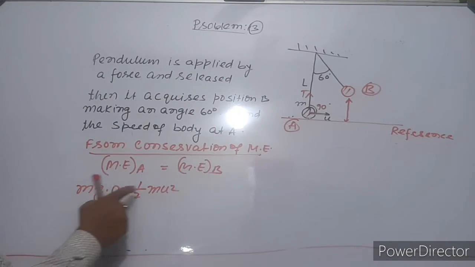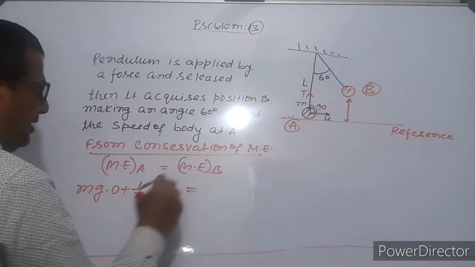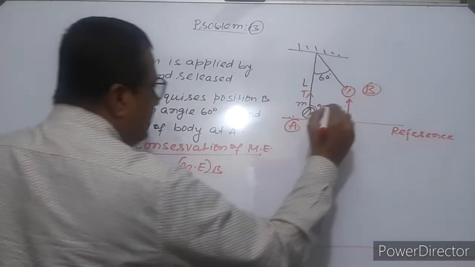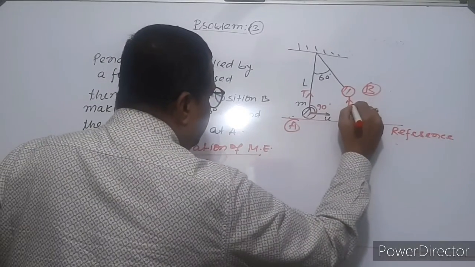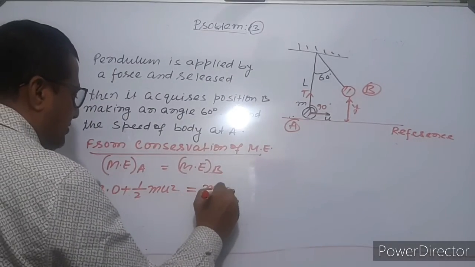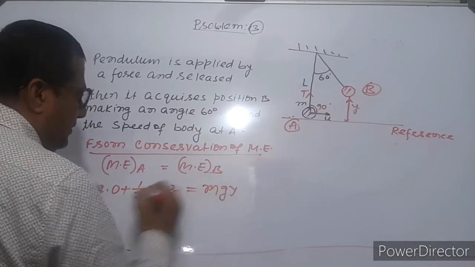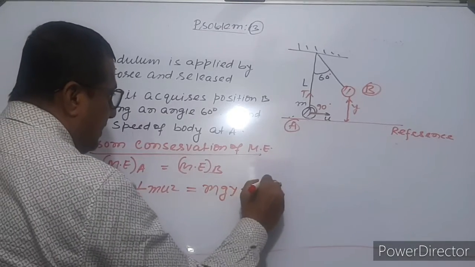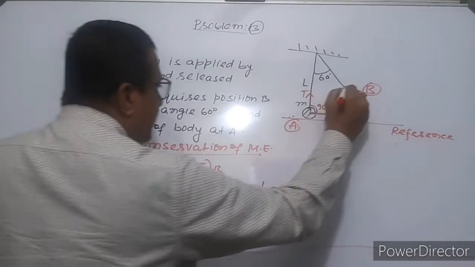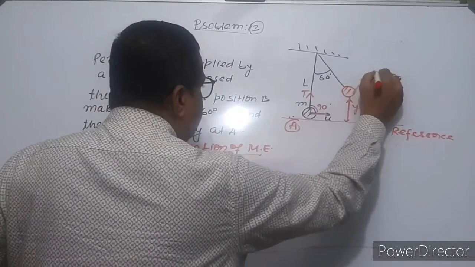Mechanical energy at B: potential energy will be mgy, where this height is y, plus kinetic energy, half mv square. Here at this position speed is v.